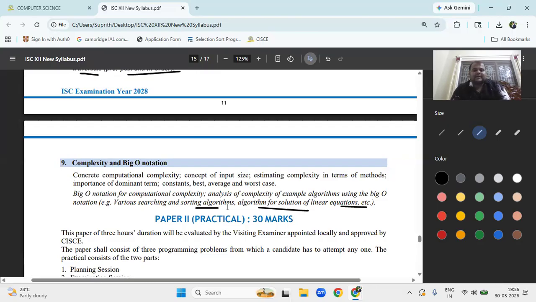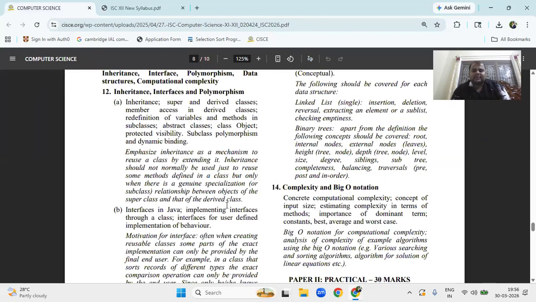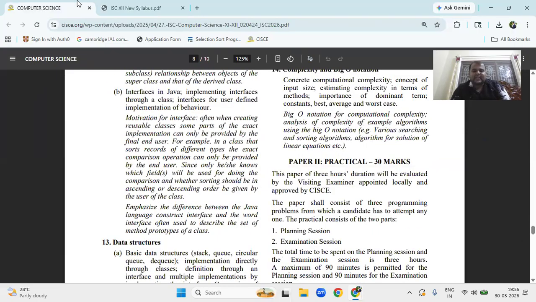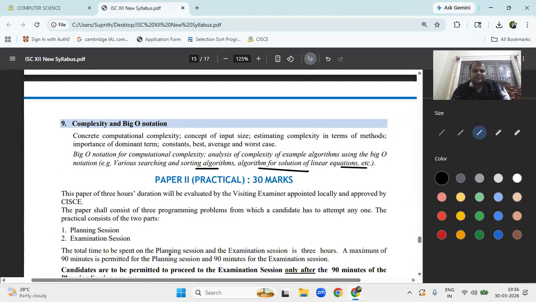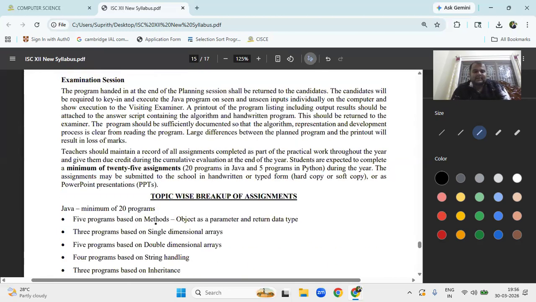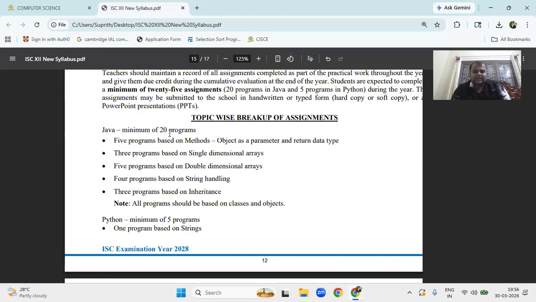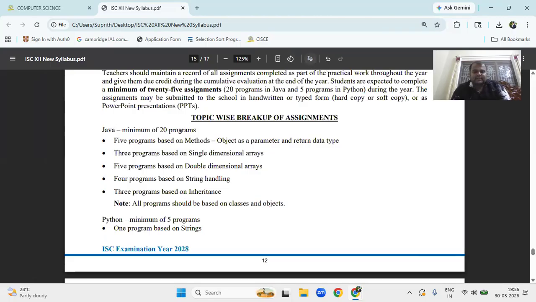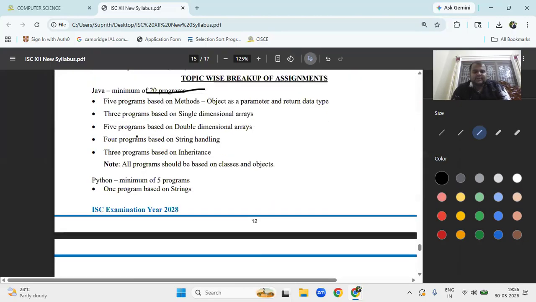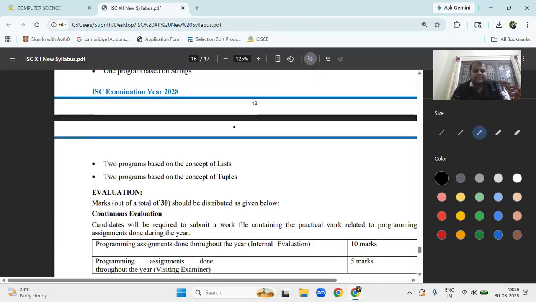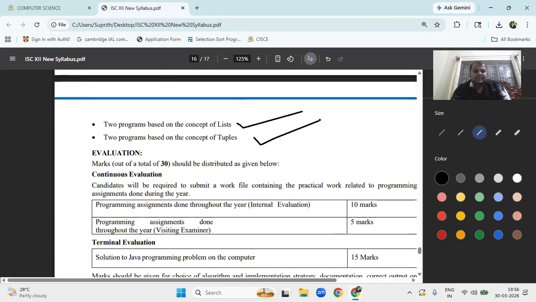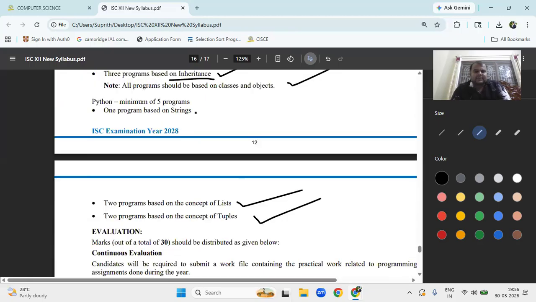Okay. So what shall we remove here? Linked list, stack, queue, he has removed all of that. He has introduced a planning session. So you have to write a minimum of 20 Java programs: 3 programs on single dimension arrays, 5 on double dimension, 4 on string handling, and 3 programs based on inheritance. Next, two on the project, and 2 programs on tuples totally, and 1 program based on strings.